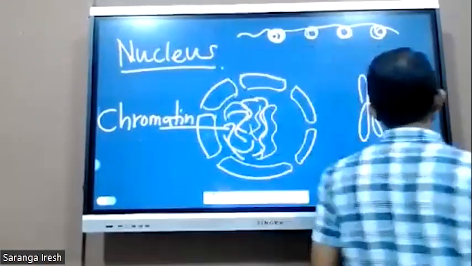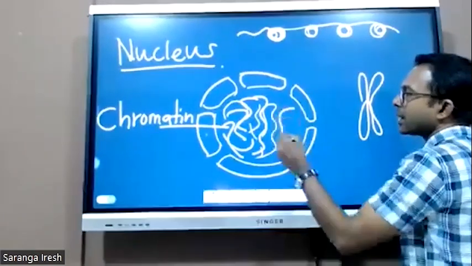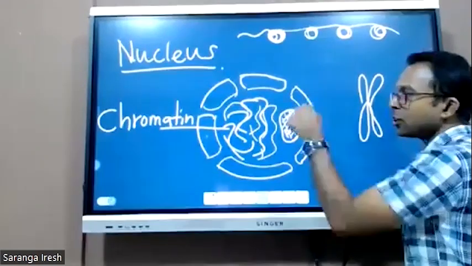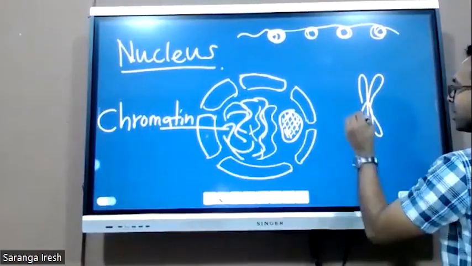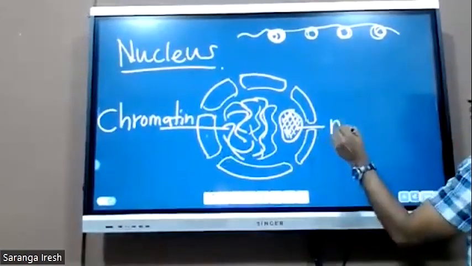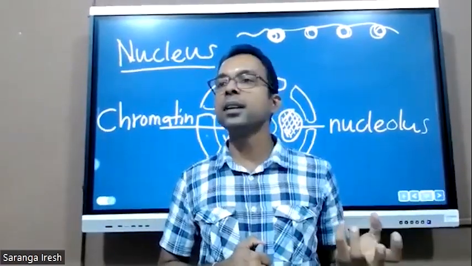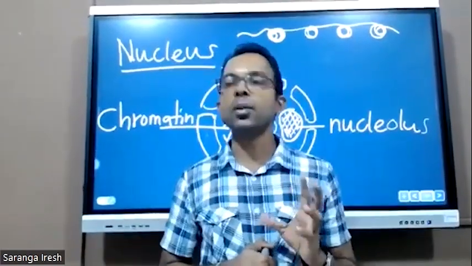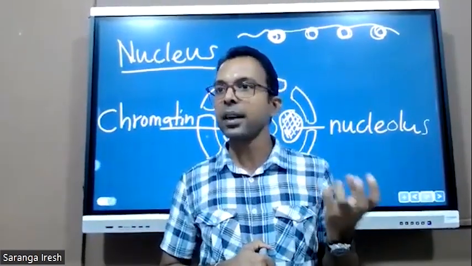And also in the nucleus, when you observe carefully, you can see another dense area, another black dot inside the nucleus. That structure is named the nucleolus. The nucleolus contains RNA and protein. RNA is also a type of genetic material, like in viruses.